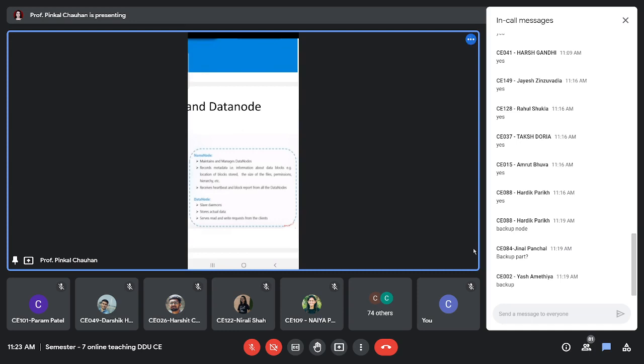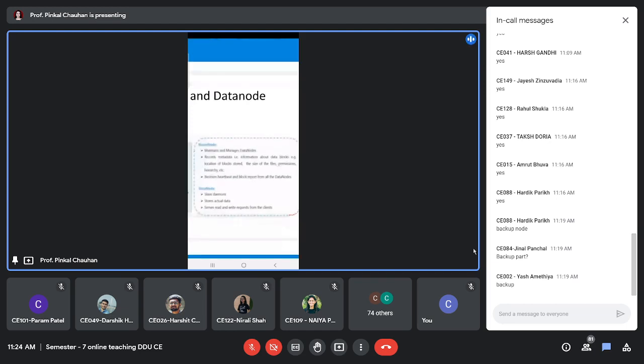If I don't receive a heartbeat signal from some data node for some period, I assume that particular data node is down for some reason. That is the main duty of name node, to be aware of the current situation. It also receives block reports from all the data nodes. What are these blocks? Previously also data blocks came. I'm going to discuss it soon.